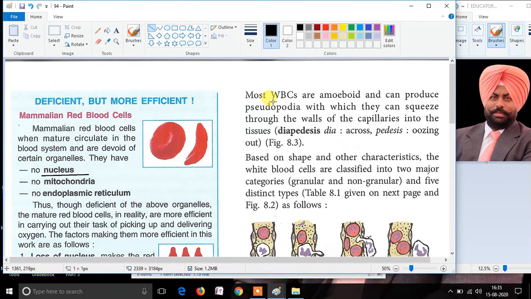These WBCs, white blood cells, are amoeboid in shape, just like amoeba, and they can produce pseudopodia, through which they can squeeze out of the capillaries into the tissues. As the WBCs have an amoeboid shape and can squeeze out from the blood capillaries into the tissues, the process of coming out or oozing out from the blood capillaries into the tissues is called diapedesis.